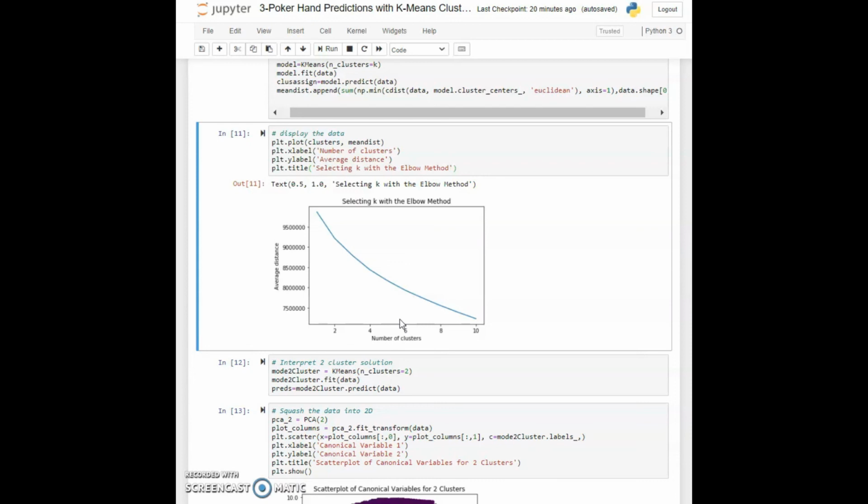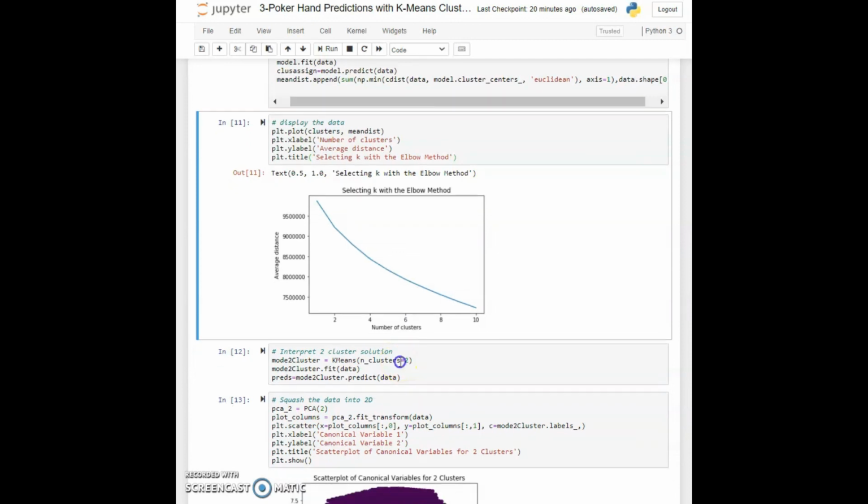So we'll start the analysis from the perspective that we have 2 clusters, and then we will display the data and see how we can work with this. Now in cell 12, I have created a model for 2 clusters, then fit the data and did the prediction.